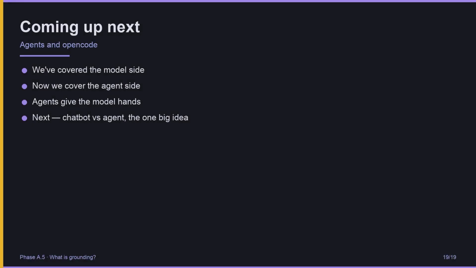Coming up next, agents. We have spent this phase entirely on the model side. How AI predicts, how it reads tokens, how it hallucinates, how to ground it. Now we move to the agent side. Agents give the model hands. They let the model act, read your files, edit them, run programs. That is where OpenCode lives. In the next phase, we meet agents, we meet OpenCode, and we start using them.